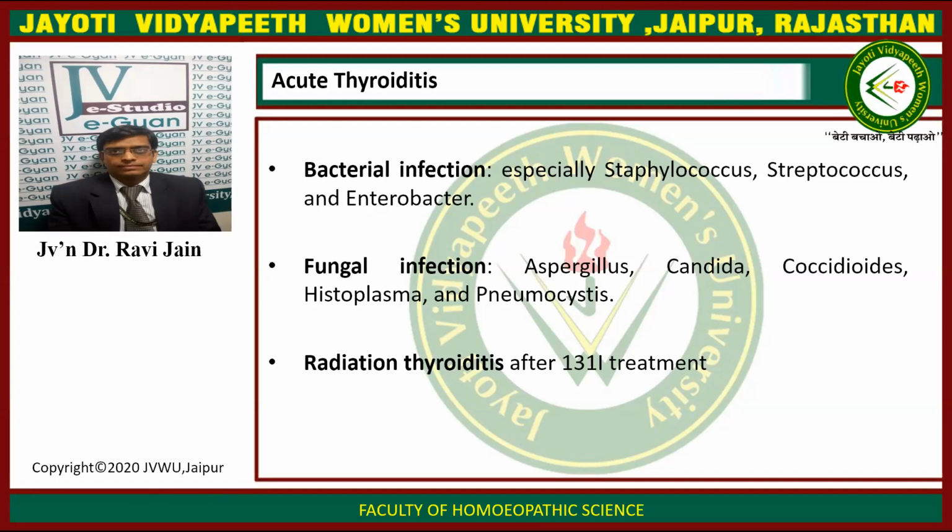Acute thyroiditis is basically due to bacterial, fungal, or radiational causes. The bacterial infection is caused especially by Staphylococcus, Streptococcus, and Enterobacter. The fungal infection is caused by Aspergillus, Candida, Coccidioides, Histoplasma, and Pneumocystis. Radiation therapy thyroiditis occurs mostly after iodine 131 treatment.